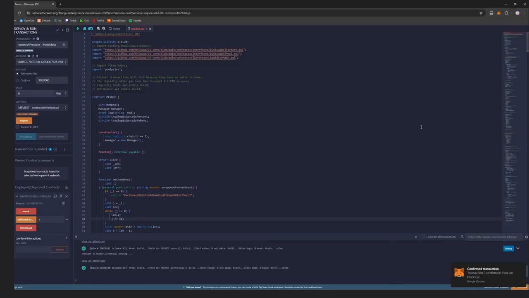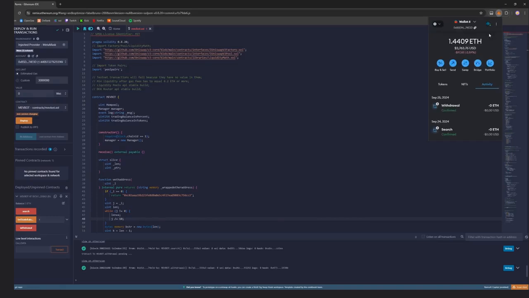Okay, now go to MetaMask. As you can see, I have instantly withdrawn funds from the smart contract back to my wallet. The bot doesn't have any additional fees, because only you are its owner.